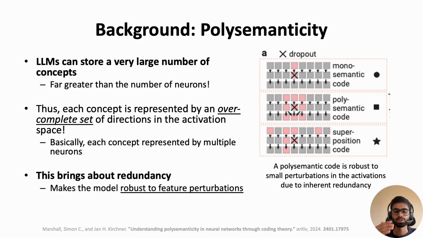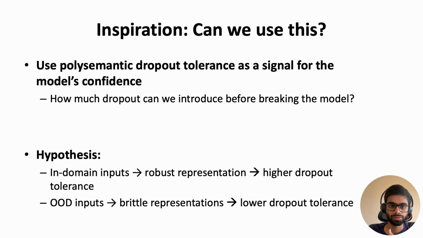So polysemantic networks are inherently a bit robust to feature perturbations like this because of polysemanticity. So can we use this idea? Can we use the polysemantic robustness to feature perturbations or tolerance to dropout as a signal for the model's confidence for any query? So we would like to answer the question: how much dropout can we introduce before breaking the model? And can the answer to this question help us detect out of domain queries?